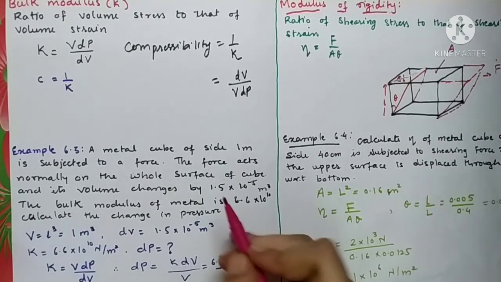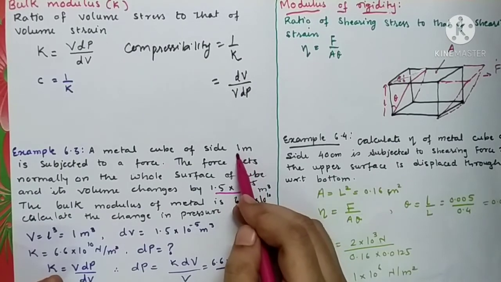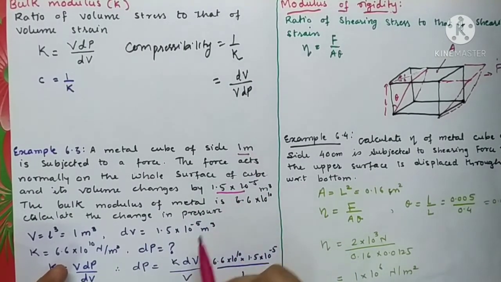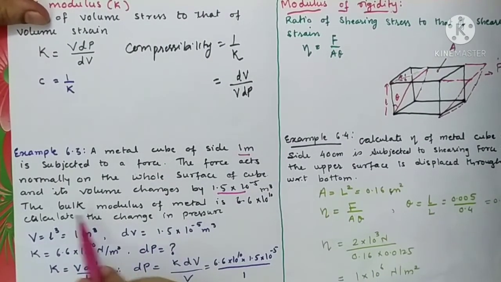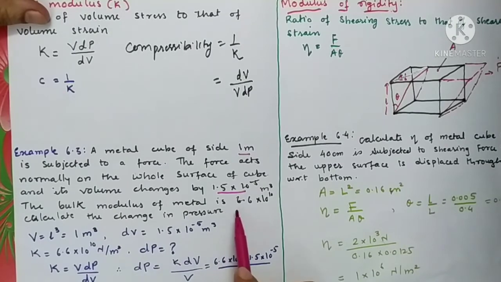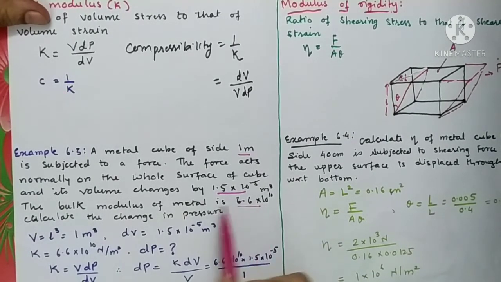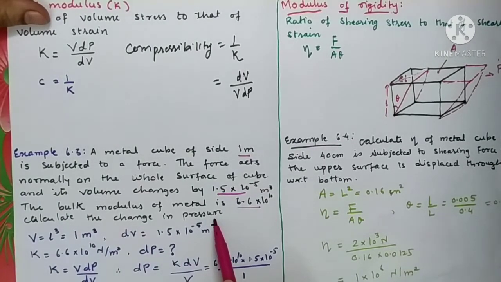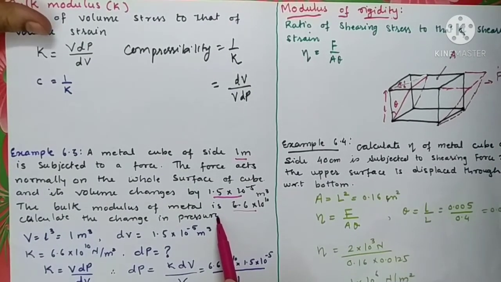Here we have our first data: the change in volume, 1.5 into 10 raised to minus 5 meter cube. The bulk modulus of the metal is 6.6 into 10 raised to 10. Bulk modulus is also given. Calculate the change in its pressure. As we all know, bulk modulus involves the change in pressure of the object.